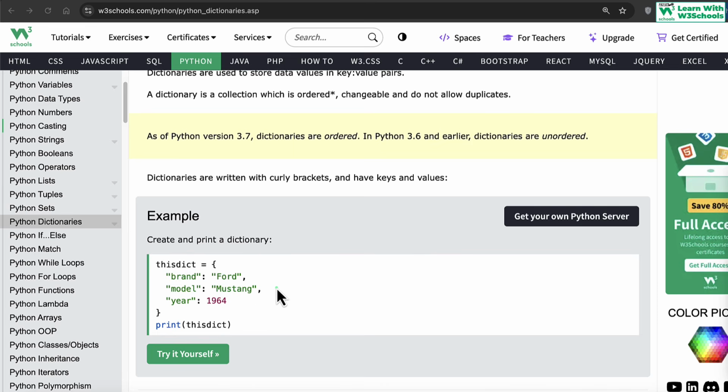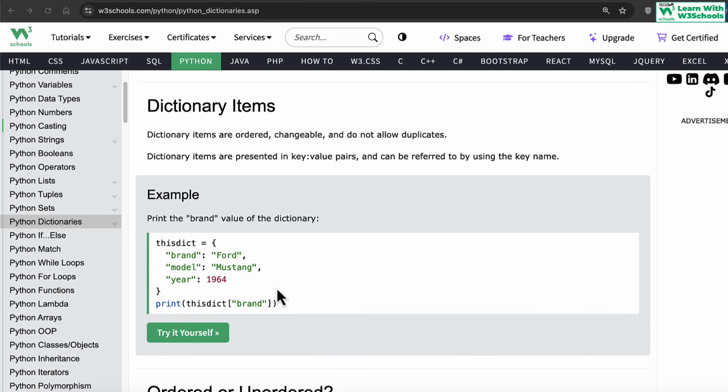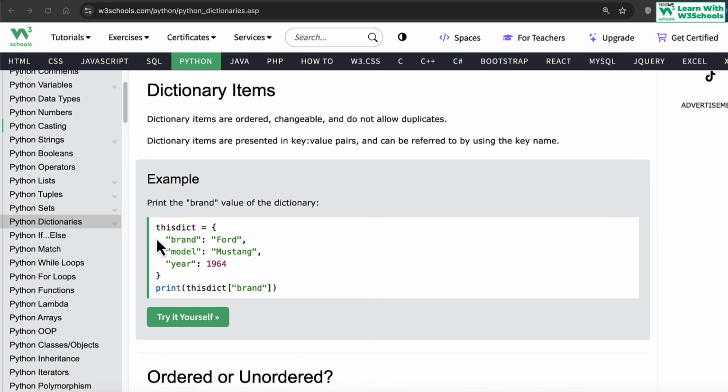The way we use this is, if you come here, we say, I want to print this dictionary and then the key information. So we say this dictionary dot square brackets and key. Instead of using an index number, we use the key information. That makes much more sense. Easy to use. This is again similar to JSON notation as well. So once you understand this, now let's talk more about if-else.